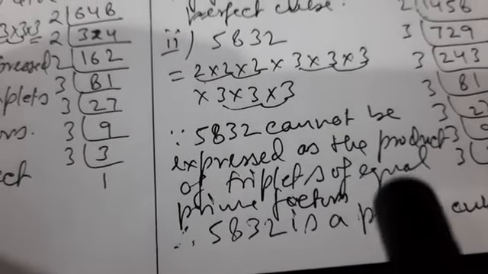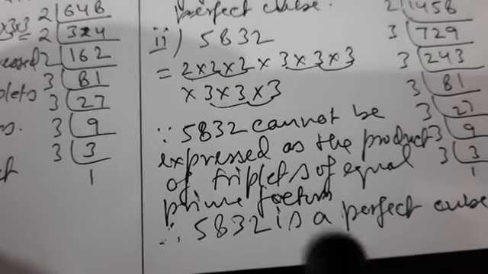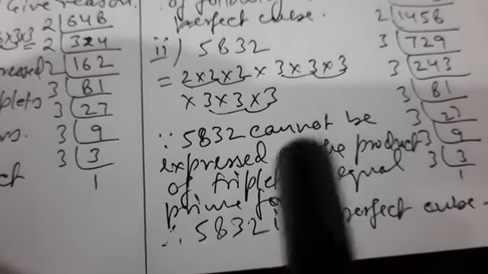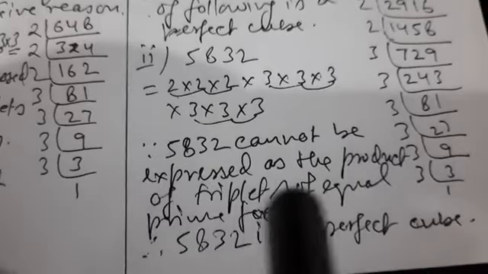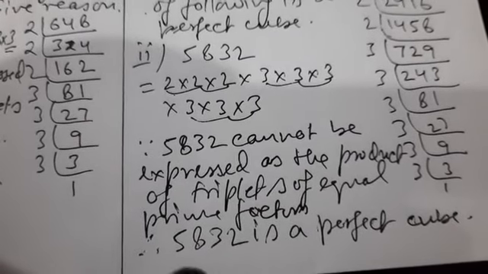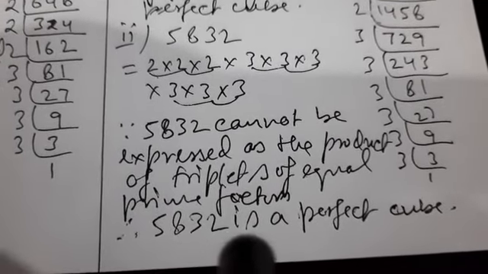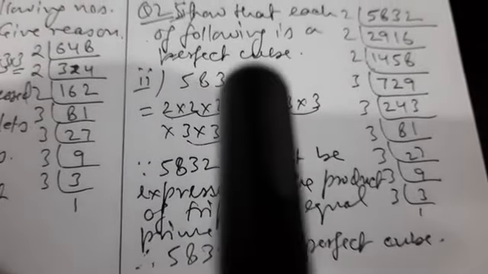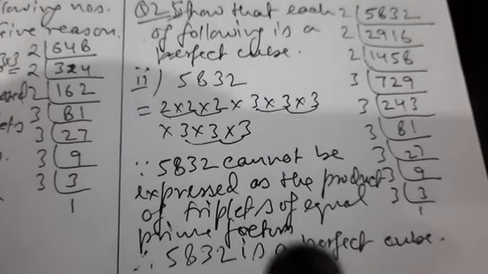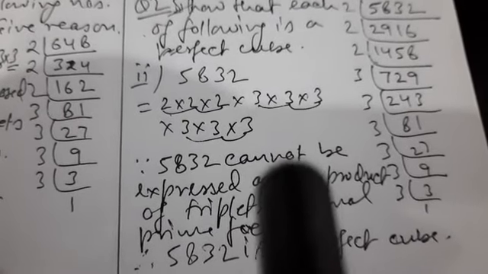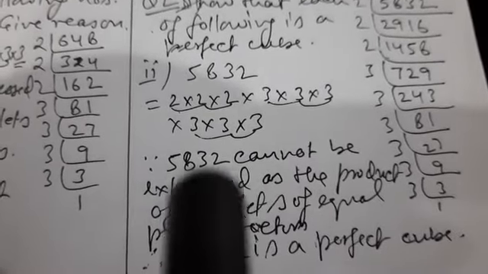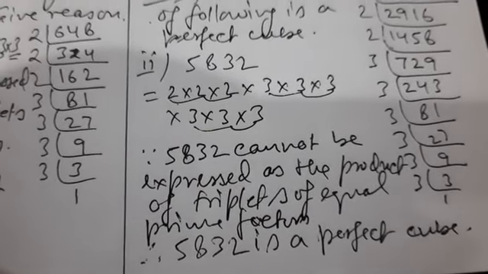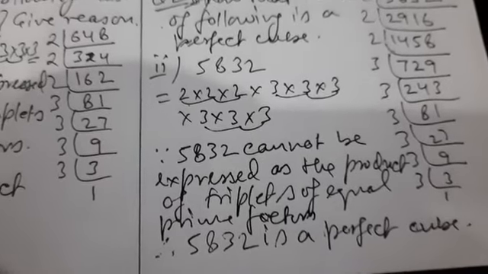So since 5832 can be expressed as the product of triplets of equal prime factors, therefore 5832 is a perfect cube. So we have shown that 5832 is a perfect cube. So 5832 can be expressed as the product of triplets of prime factors. Hence it is a perfect cube.